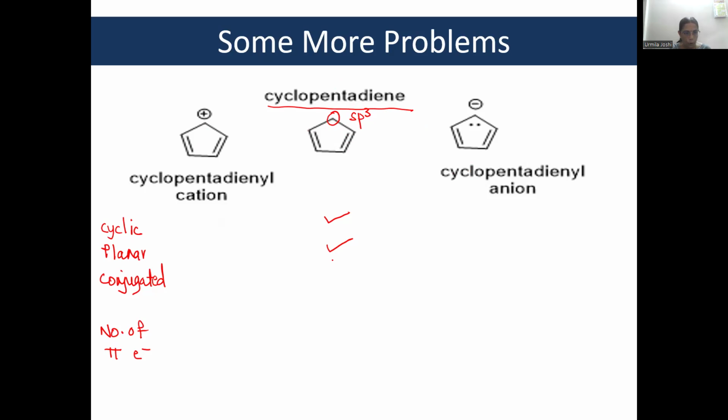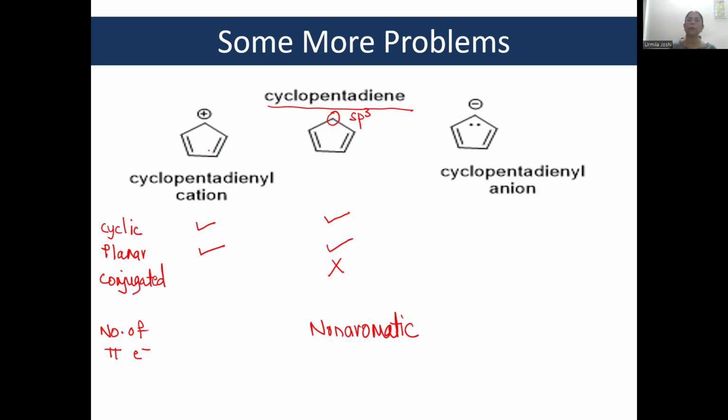So this is not conjugated, and because it is not conjugated, let us not count the number of pi electrons. This structure is non-aromatic. Coming to cyclopentadienyl cation. Is it cyclic? Yes. Is it planar? Yes.